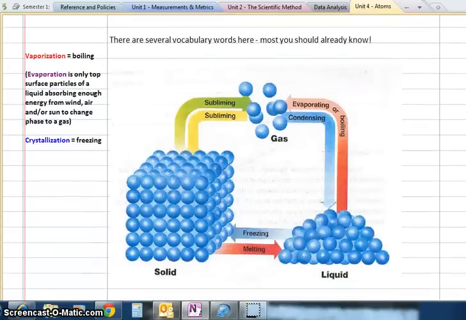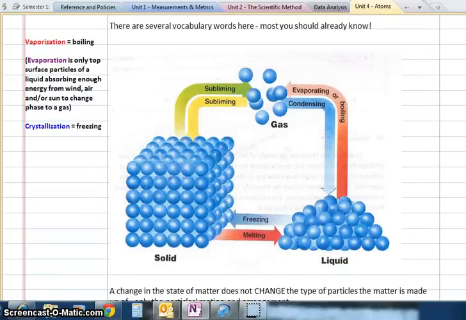All right. Again, these are words that you should know, and you guys should know these changes already. I like their use of red for heating up and blue